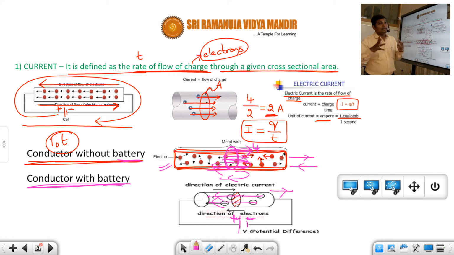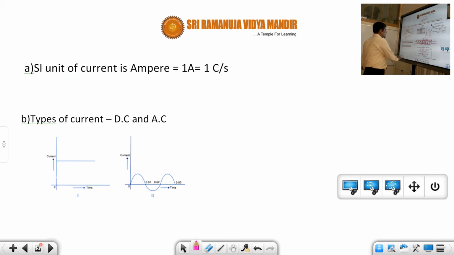Otherwise we cannot say. We can say that there is movement of electrons, but we cannot say that there is definite current flow. I hope you understood, students, that when you don't connect a cell, there is definitely movement of electrons, but we cannot say there is current flow. So that is about the definition of current. Now we'll see some important points regarding current.